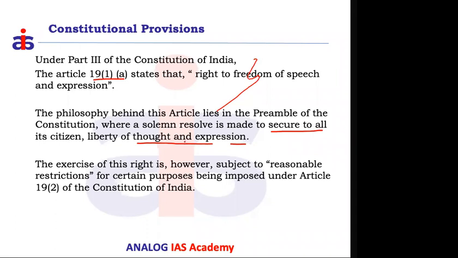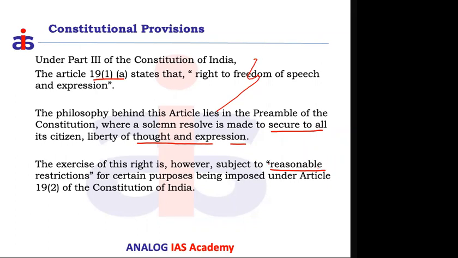some individuals' expressions can be curbed. So when you want to curb the liberty, the freedom of thought and expression of individuals, what kind of restrictions can be imposed by the government? These restrictions we can call reasonable restrictions. As the name says, reasonable restrictions means the restriction looks highly reasonable. It cannot be arbitrary. Unless these are reasonable, the government cannot use this to create barriers, putting limits on an individual's thought process or expression.